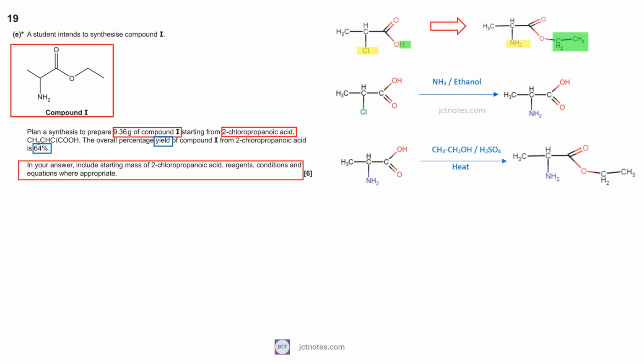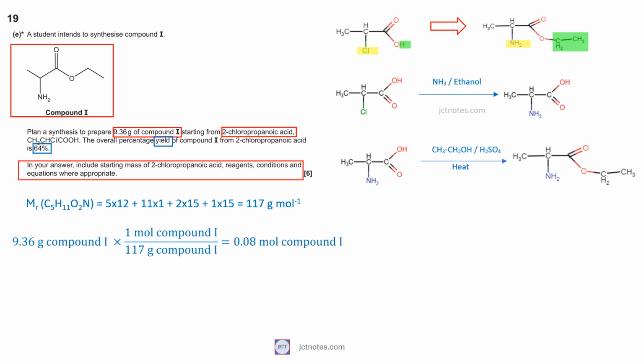The relative molecular mass of the compound I is 117 grams per mole. A mass of 9.36 grams is 0.08 mole. With a yield of 64%, we need to aim for 0.125 mole of compound I.